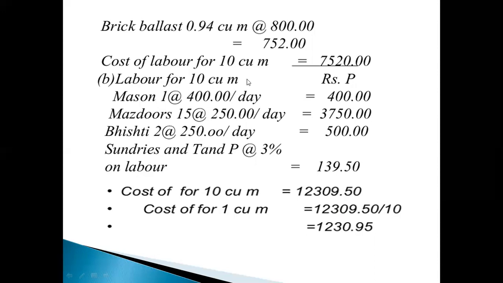Labor for 10 cubic meters: 1 mason, Mazdurs 15, Bisti 2. Here mason rate per day is 400 rupees, 1 into 400, 400. Mazdurs 15 numbers, multiplied by 250, 3,750 rupees. And Bisti 2 numbers, each 250 rupees, 2 into 250, 500. And tools and plants 3% of labor, 139 rupees 50.